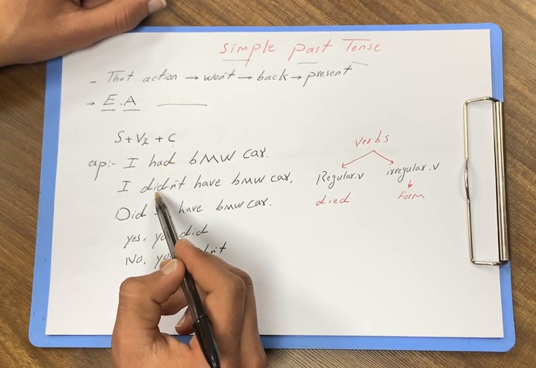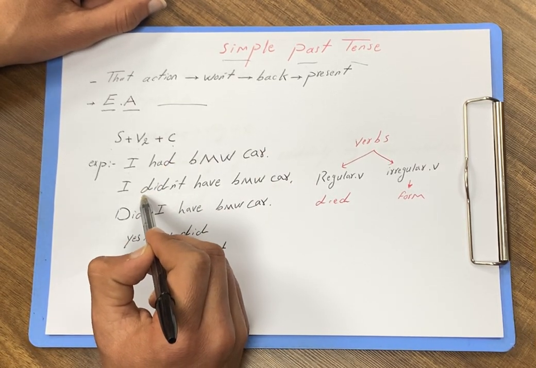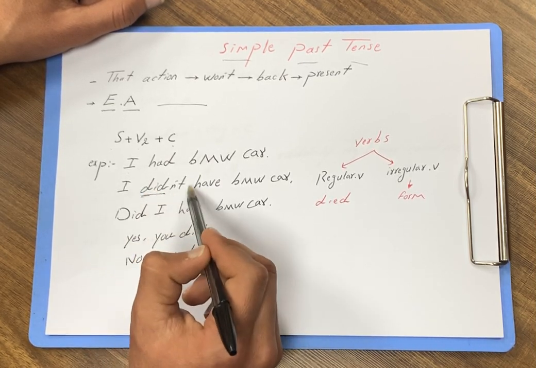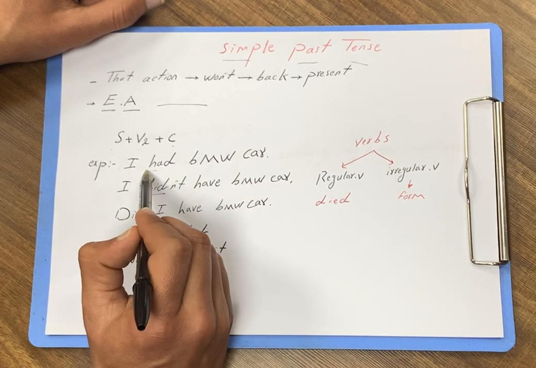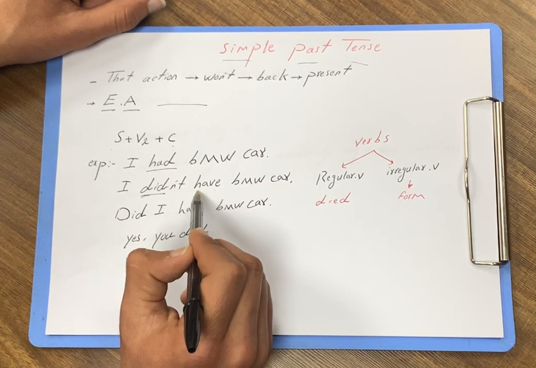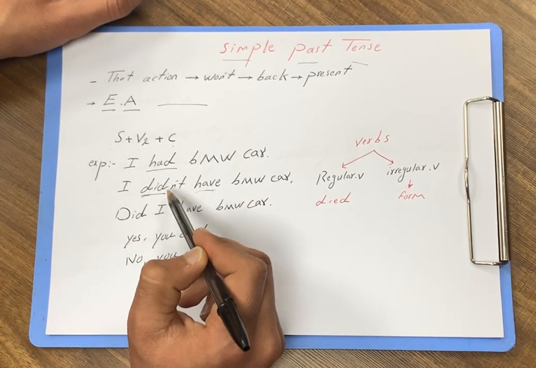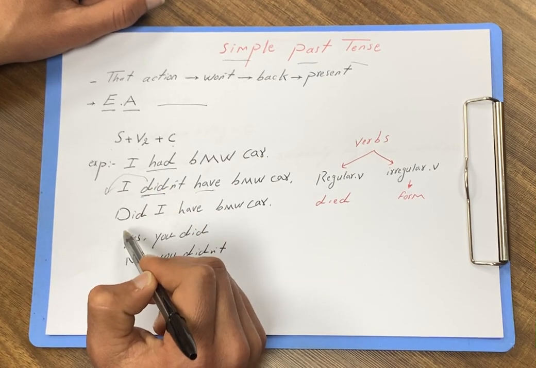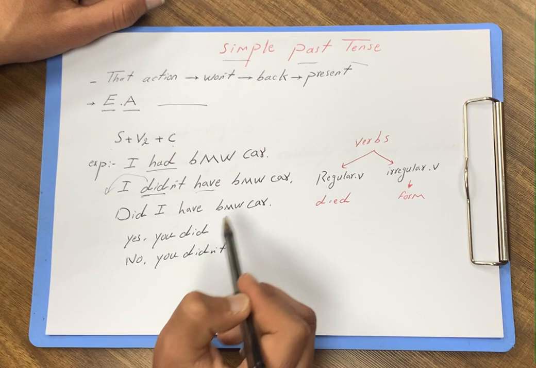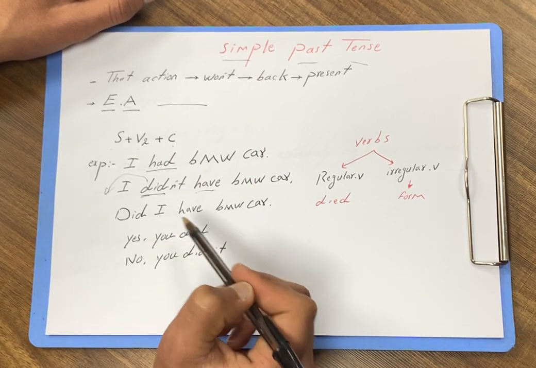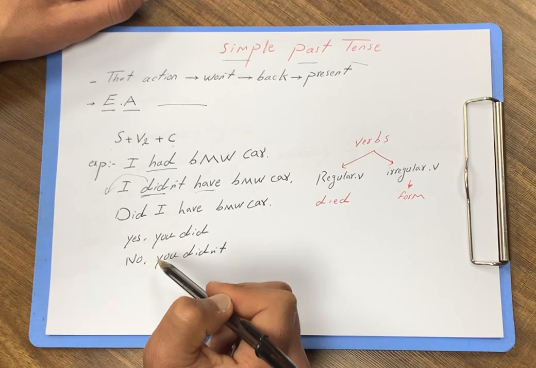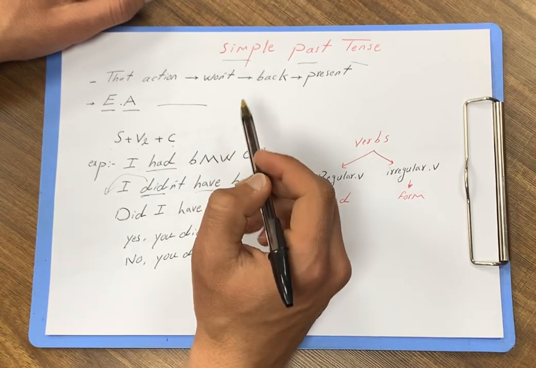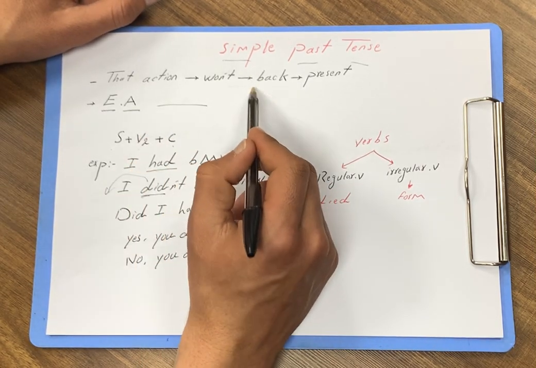And if I make this negative, the only auxiliary verb for simple past tense is did, and we add not with that, so I didn't have a BMW car. Since the verb was in the second form, I change it to the first form. If I want to make this interrogative, we just bring did to the beginning of the sentence. So I can say: did I have a BMW car? I'm asking you, did I have a BMW car? And you are answering me: yes, you did. No, you did not. So this was an example for the first usage of simple past.